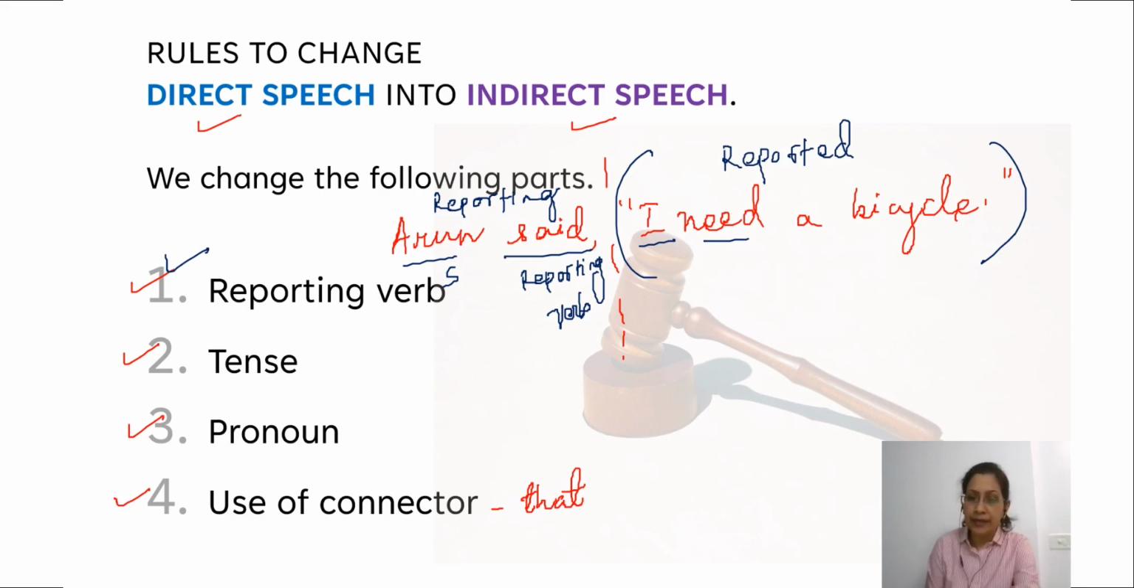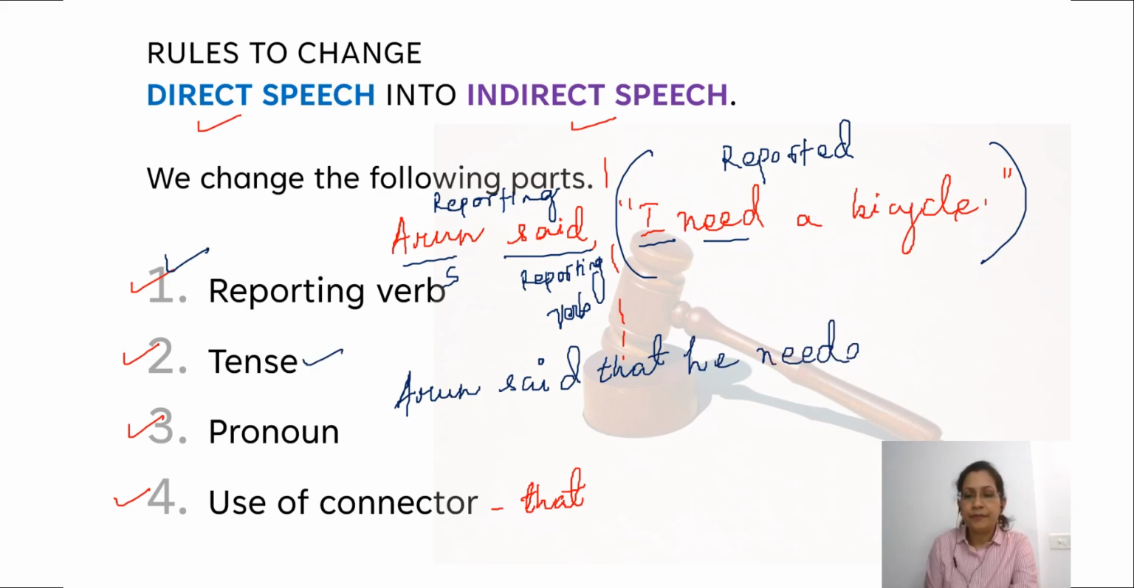So how are we going to write it? If I'm going to write the sentence in indirect speech, I'm going to write it as Arun said. Remove the quotations, remove the speech marks, add the connector, that. I changes to he, and the tense changes: needed a bicycle. Right? As you can see here, reporting verb said changes to said that.